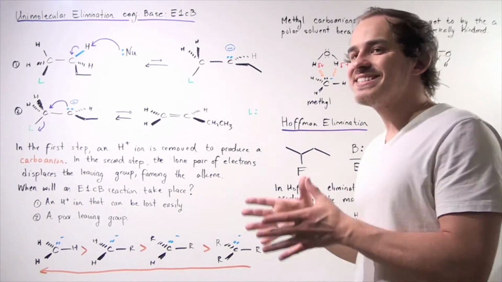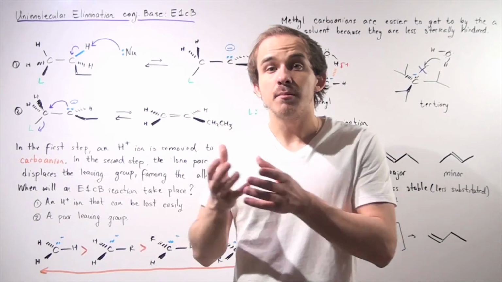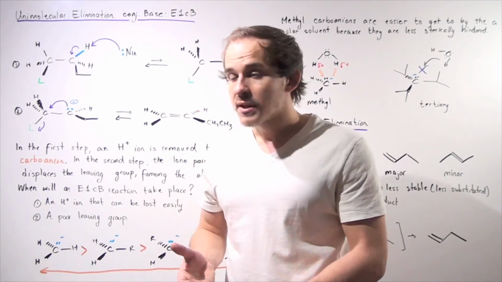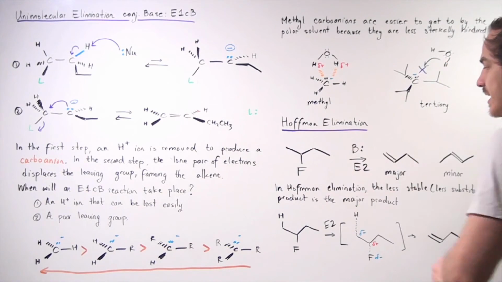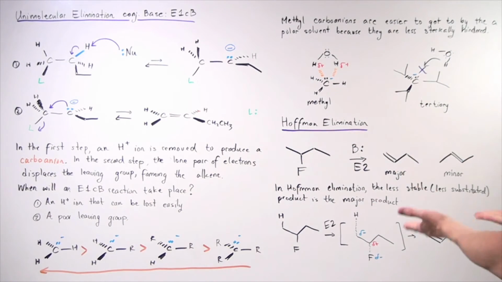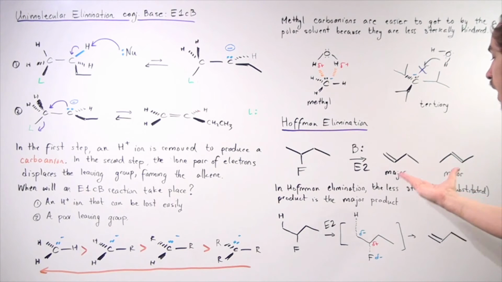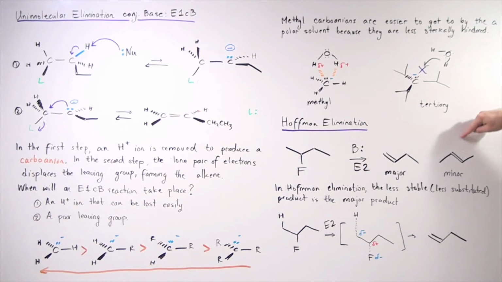Recall when we spoke about Zaitsev elimination, we said that the major product is the more stable, the more substituted alkene. In other words, if we have the following reaction taking place, we have a base and we want it to undergo an E2 reaction, with this setup we're going to get the major product to be the less stable product. The more stable product will be the minor product.